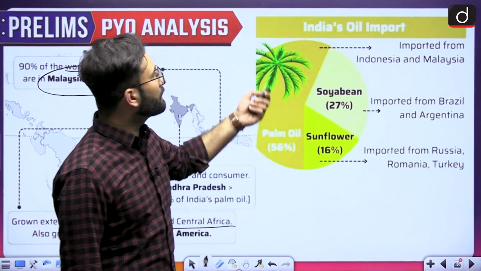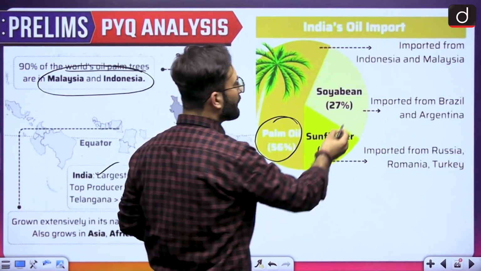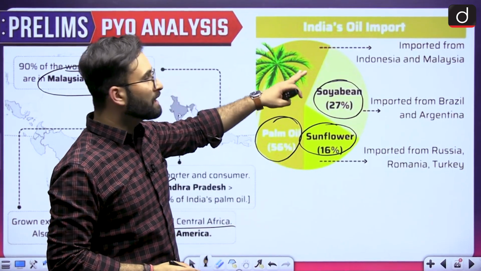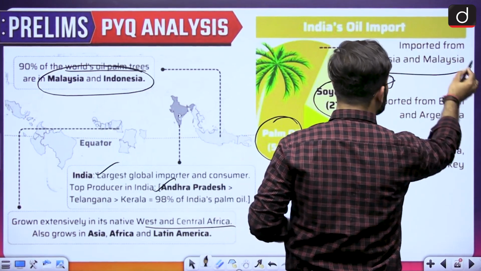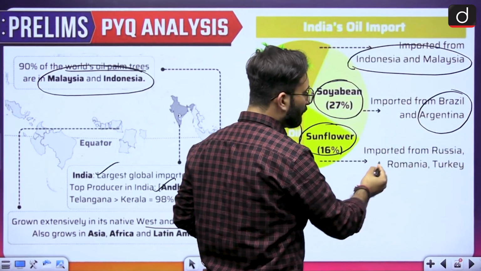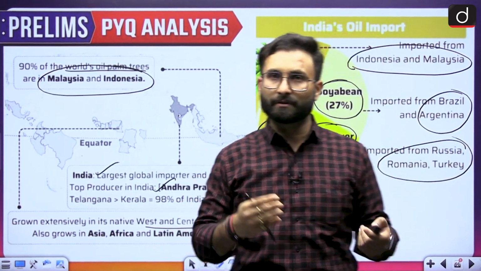When we talk about other oils, in India palm oil is the maximum import, and then we import soya bean and sunflower as well. Palm oil is imported from Indonesia and Malaysia because these are the largest producers. Soya bean comes from Brazil and Argentina. Sunflower comes from Russia, Turkey, and Romania. That is something you should remember.